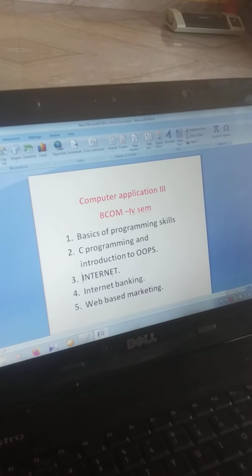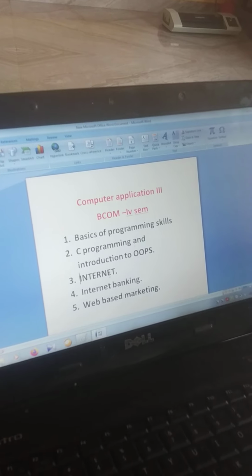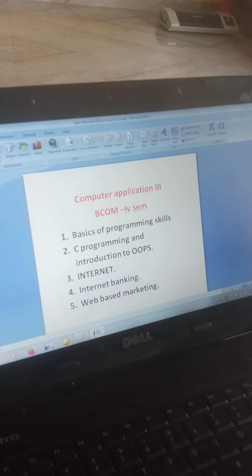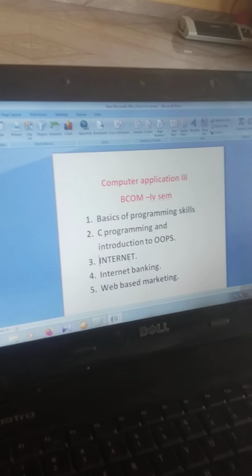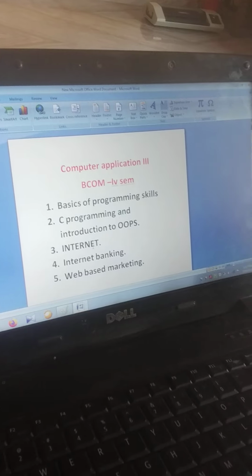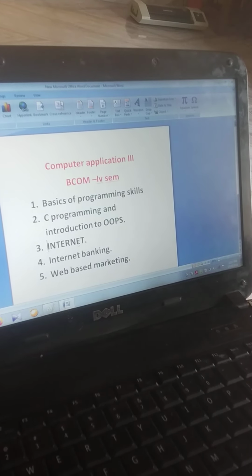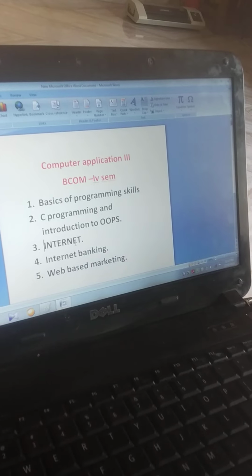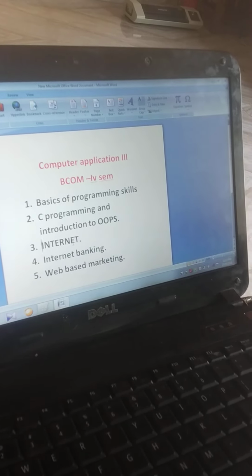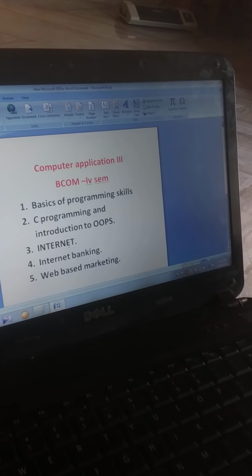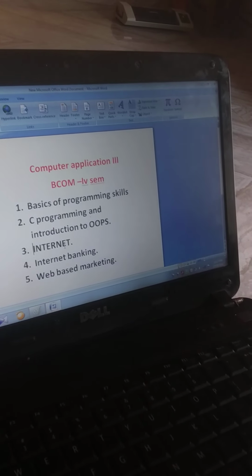Last one is web based marketing. With respect to web based marketing, the last chapter is about thinking that I am going to make a business with the internet: how I can introduce and do my business on the internet.